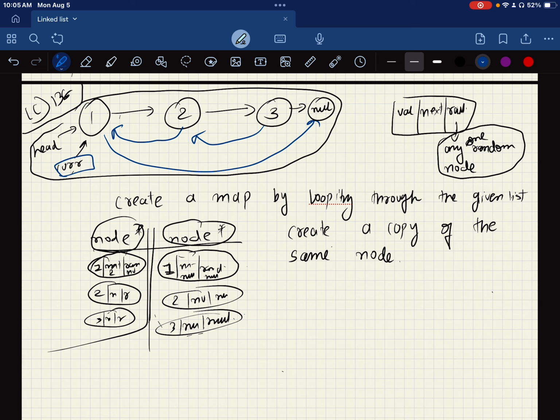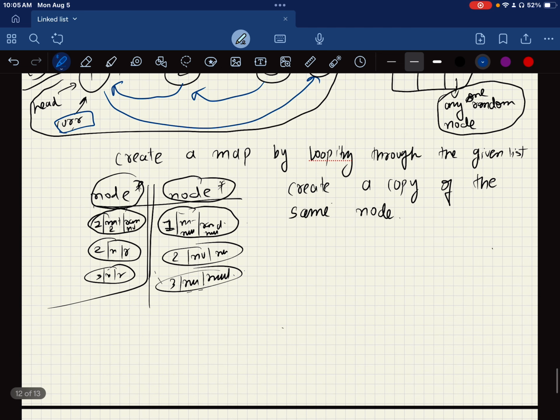So you have current here again. You need the head to point, the current points to the same place, and then you do while my current is not null. I will do MP, so I am just giving the name MP, current next. Now, what is my current right now?